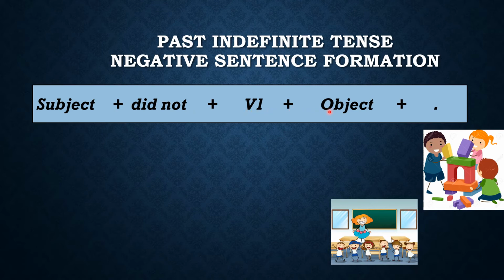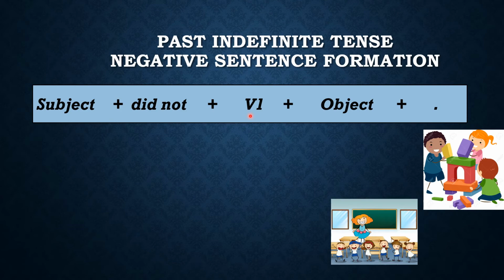Then comes the object. And at the end of the negative sentence too, you have a full stop. Notice that after did not, I have put the first form of the verb here. So this is the rule for writing the negative sentence of past indefinite tense, that after did not, you put the first form of the verb.